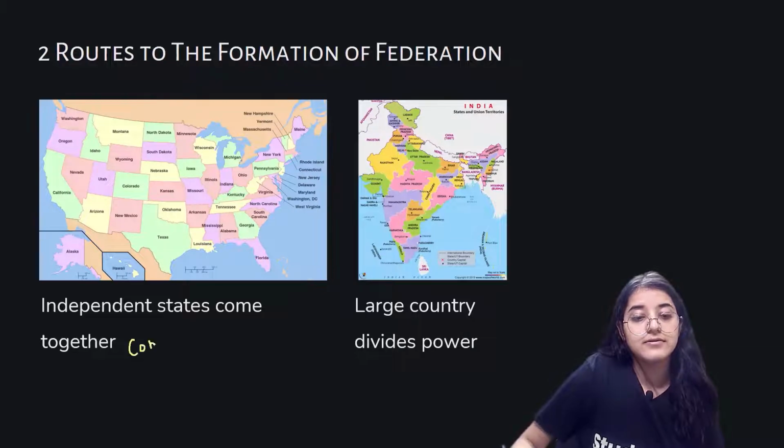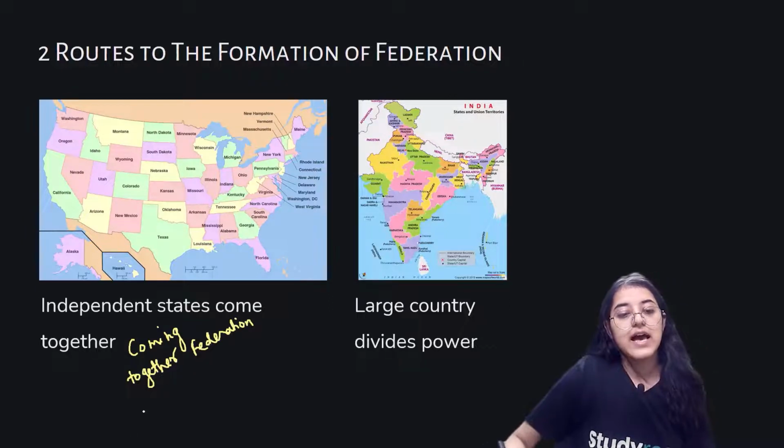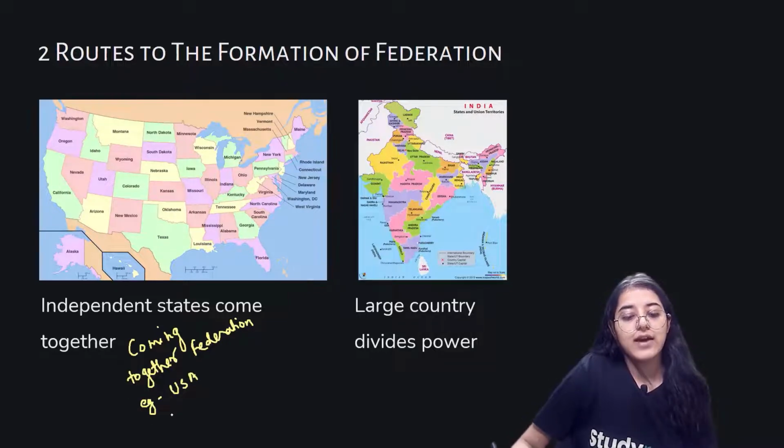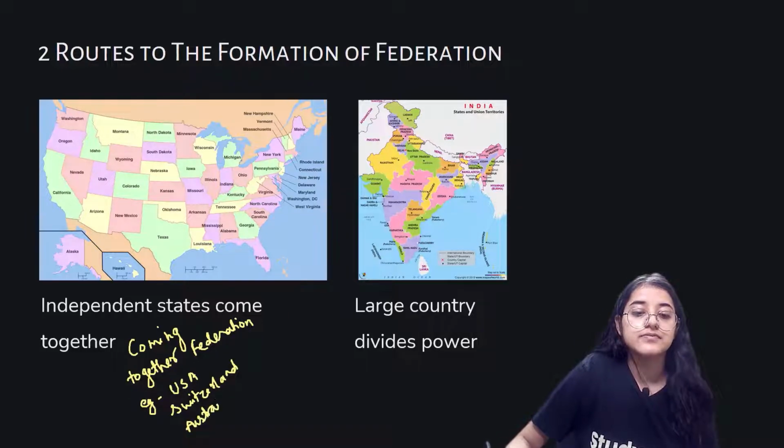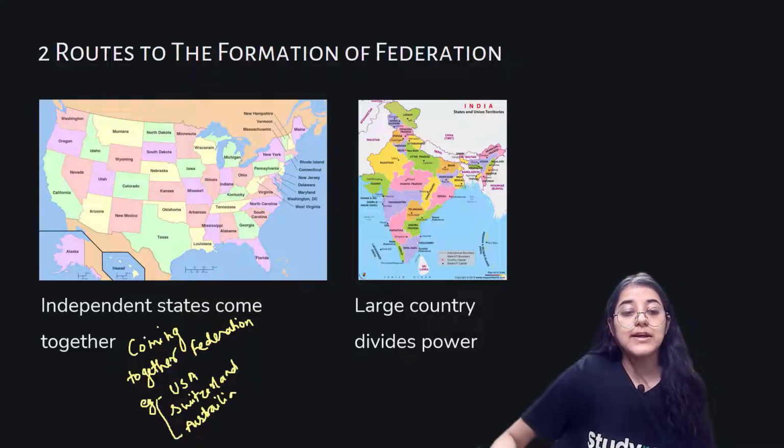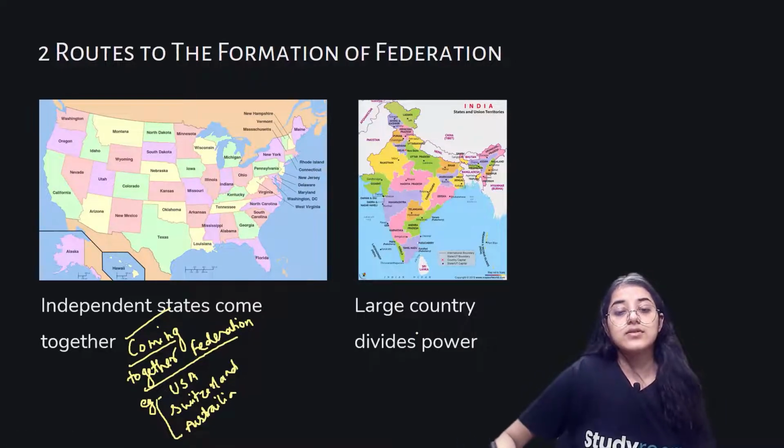We have coming together federation. Taking the examples, we have USA, we have Switzerland, and we have Australia as well. These are the examples of coming together federation. And then the second one is where a large country divides the power.